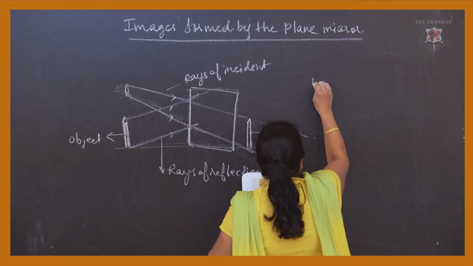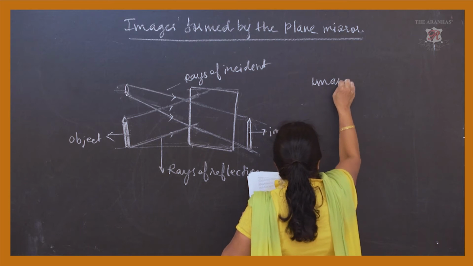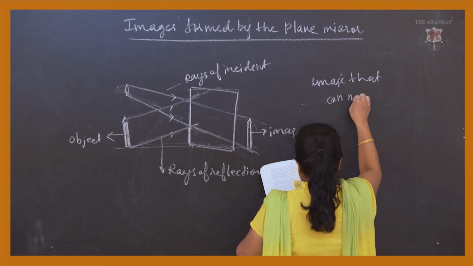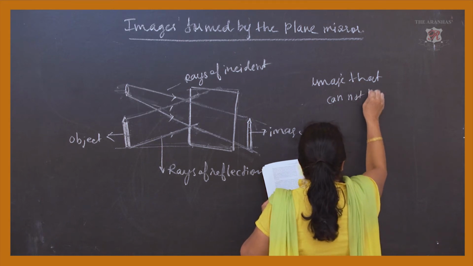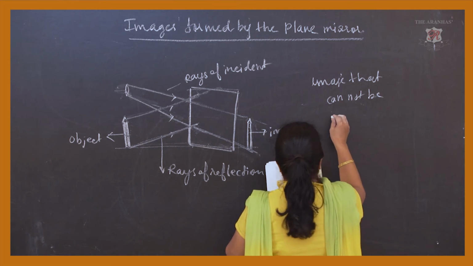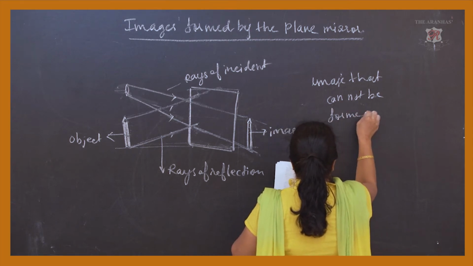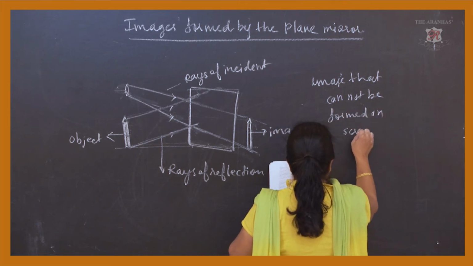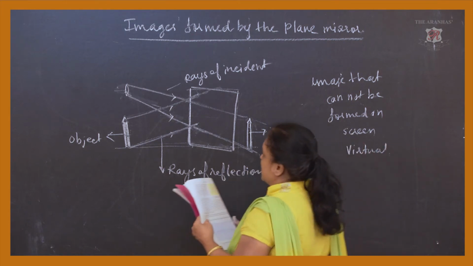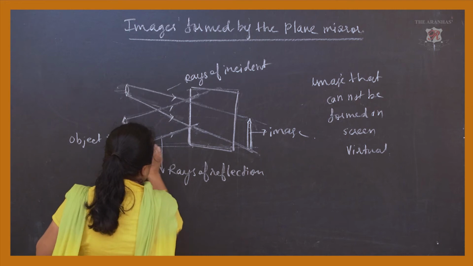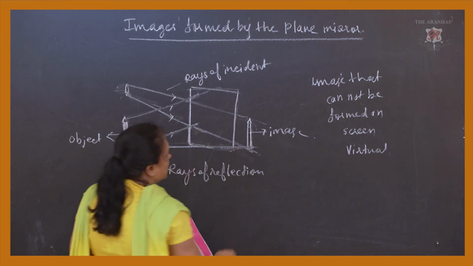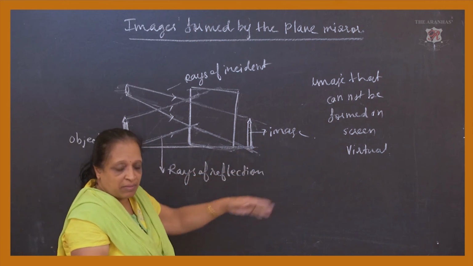So the image that cannot be seen or formed on a screen is called a virtual image. And here we will find that the image is behind the mirror. Image is behind the mirror.